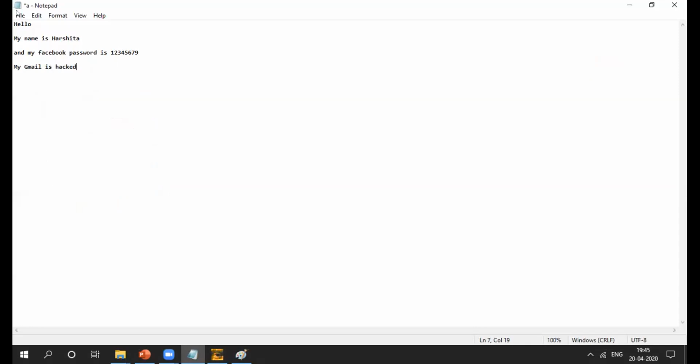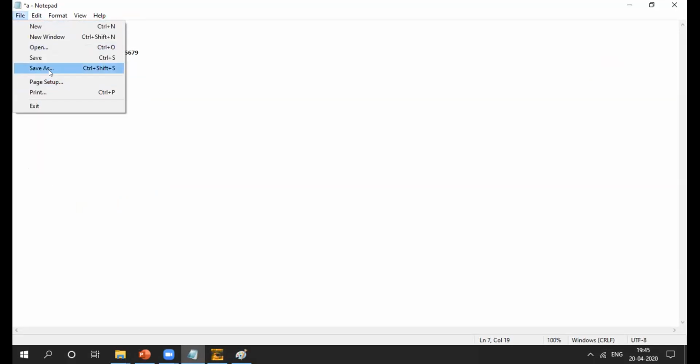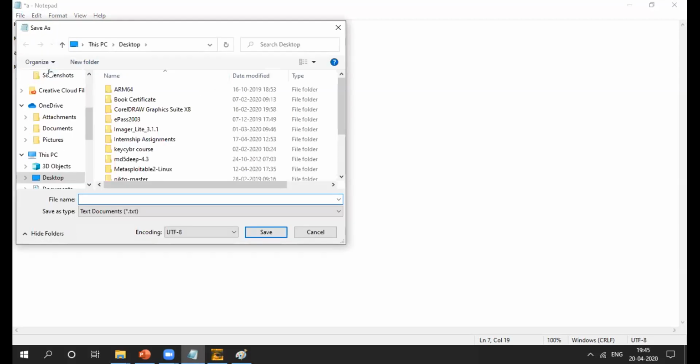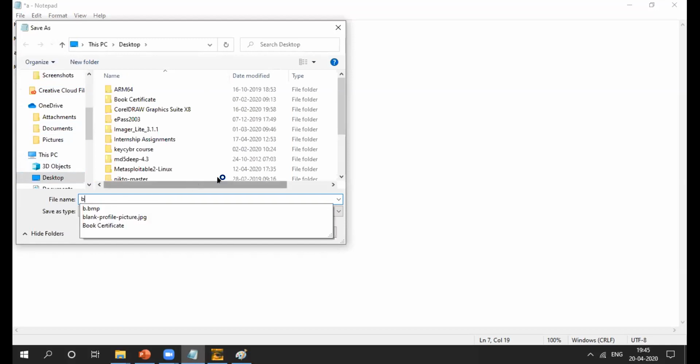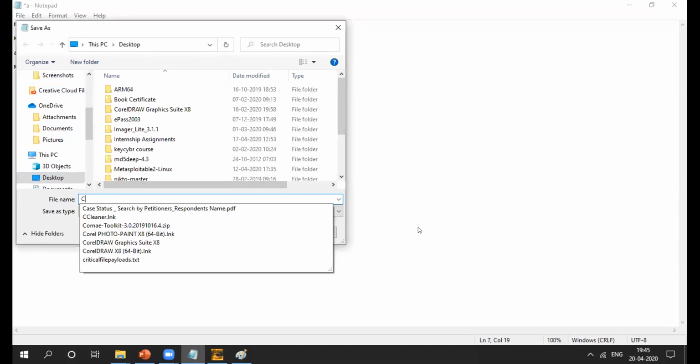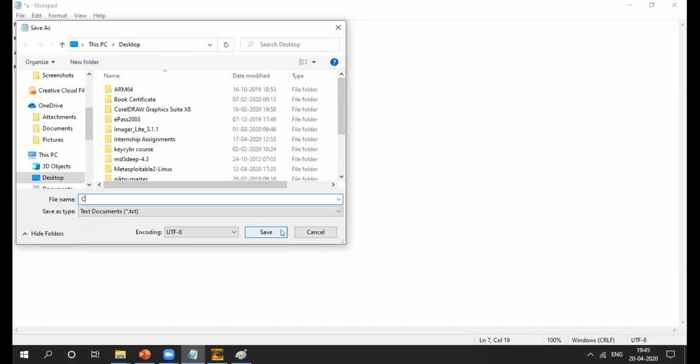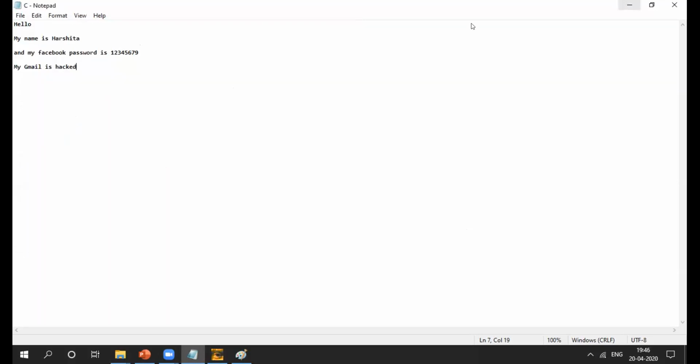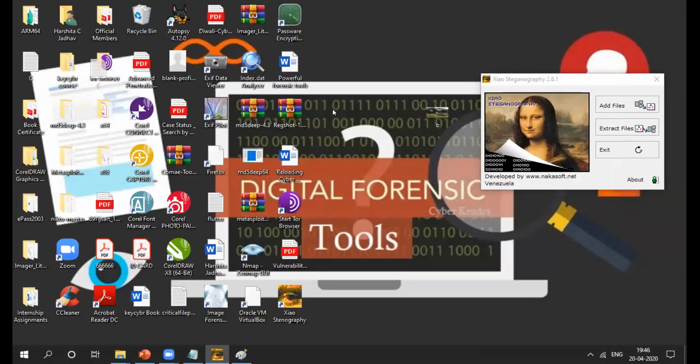Okay, I'll save it on Desktop as C. Okay, I got my text file also, right? So I have my BMP image and my C file, that is a text file. And in this text file there will be some of my sensitive content, right?